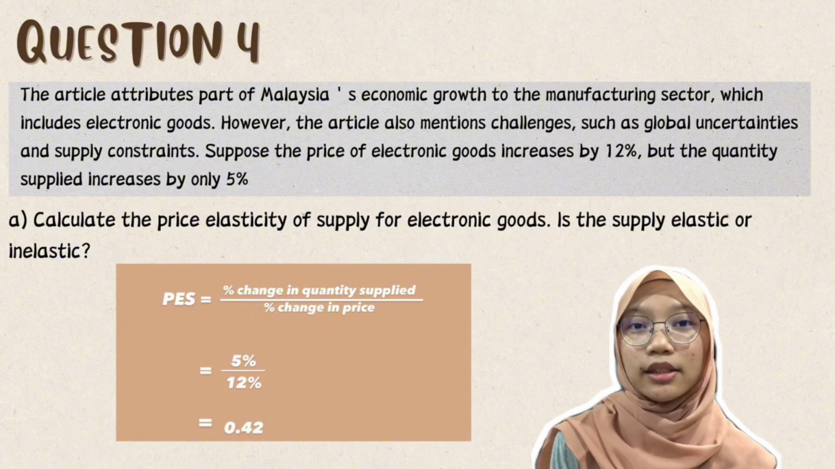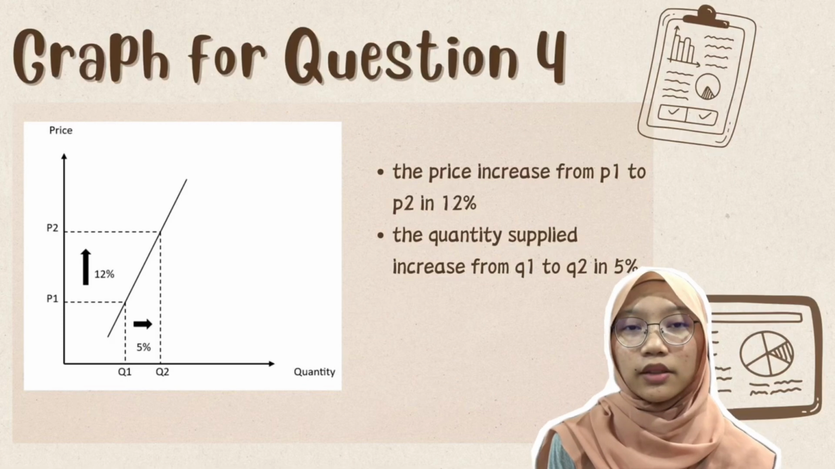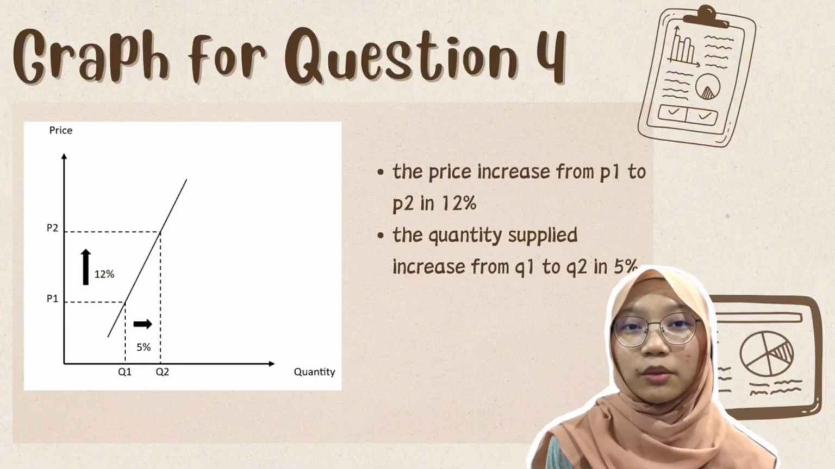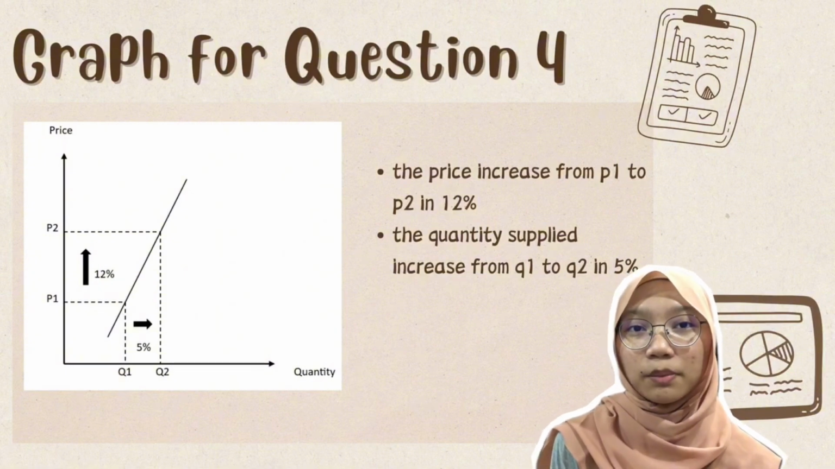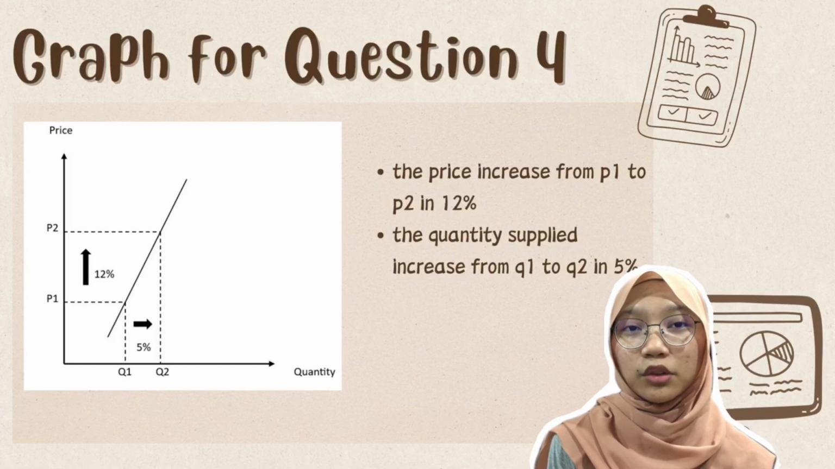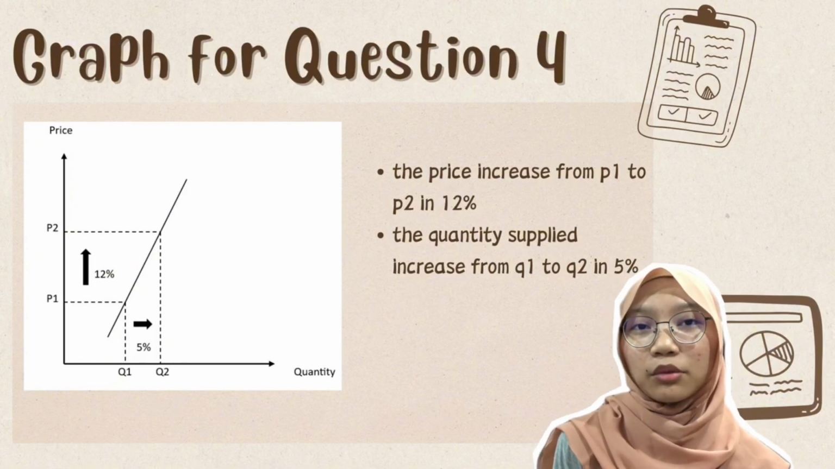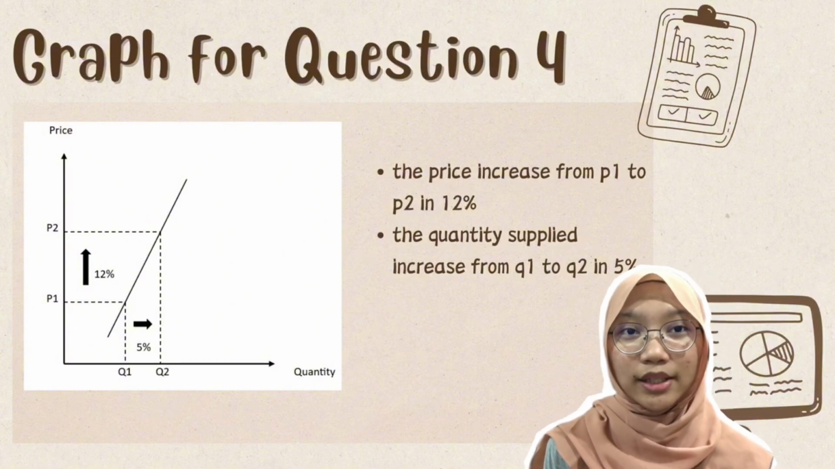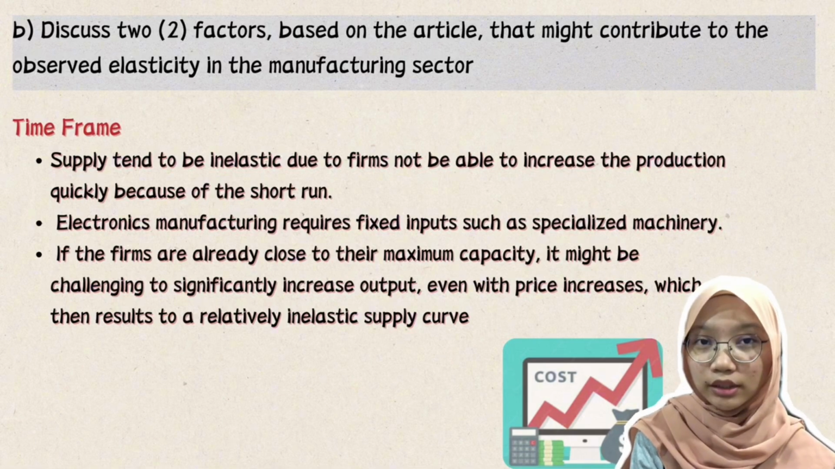Let's take a look at this inelastic supply curve. As you can see, the price increased from P1 to P2 by 12% and the quantity supplied increased from Q1 to Q2 by 5%. The price elasticity of supply for electronic goods is 0.42, which is inelastic because it is less than 1. Based on this situation, it means that the supplier cannot significantly increase the supply even when the price rises.